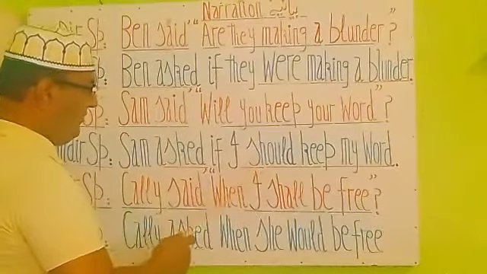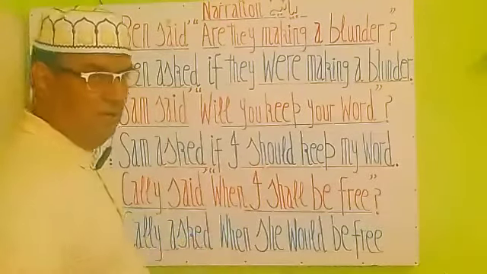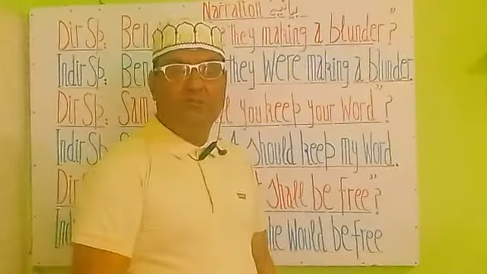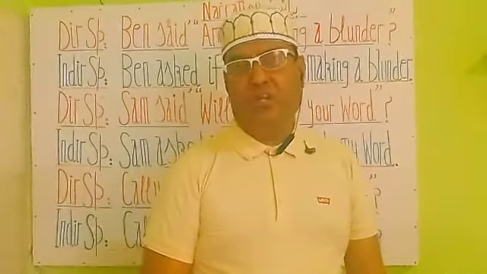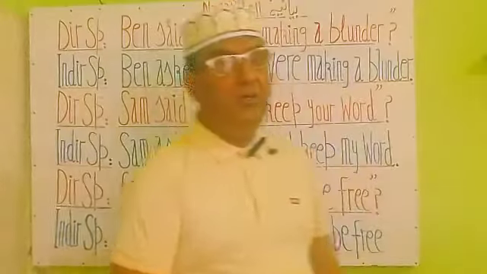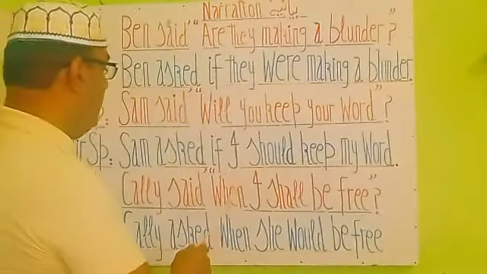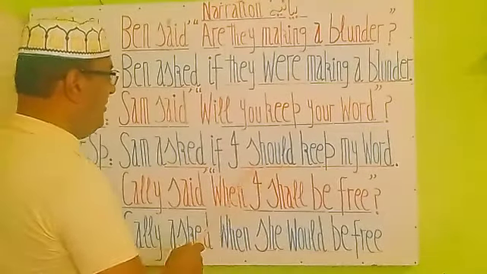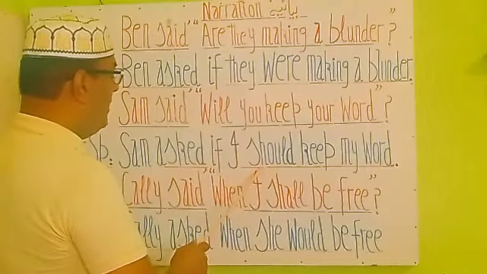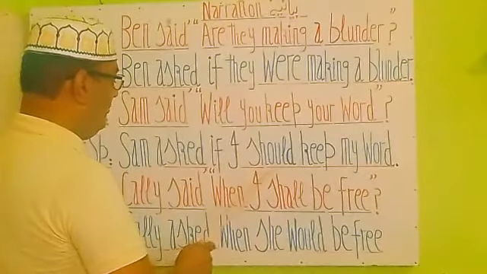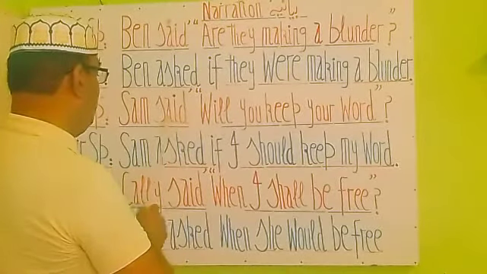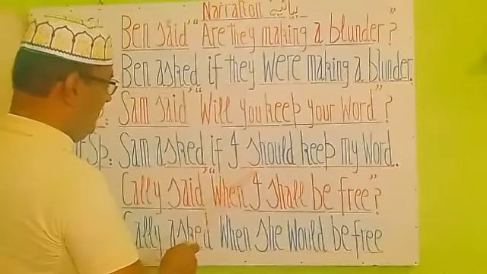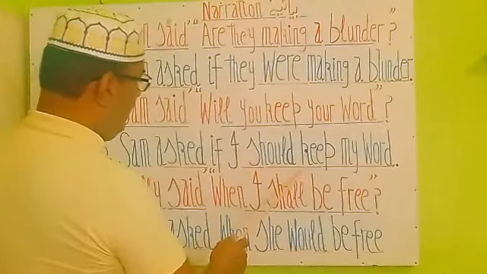Now we have to write the past form of shall, that is "should". will की past form would होगी, और shall की होगी should, because the outer statement of this speech is in the past. So we will write here "should". I should keep.